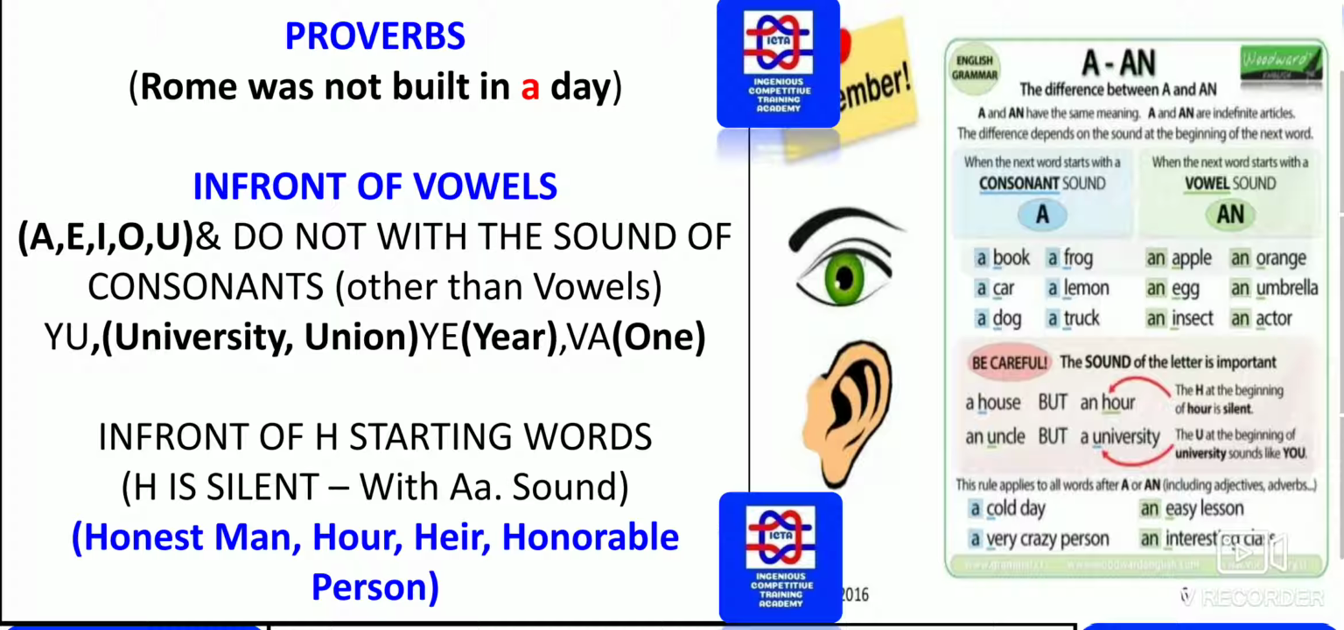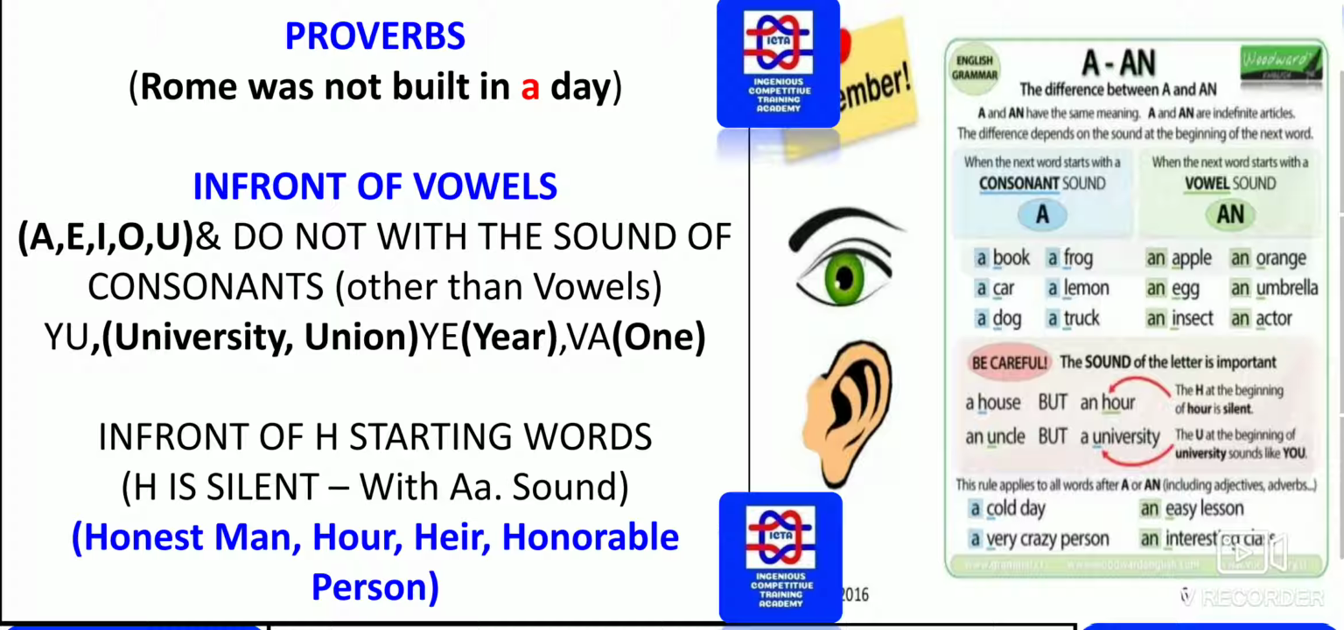There are a few situations where you might think of using "an", that is university. Here a "yu" sound has come, so in this case "an" cannot be used, only "a" has to be used. He is studying in a university, not an university, because there is a "yu" sound, like "ye", "va", "one". So in these places we can't use the article "an". You have to use the article "a" in that case.